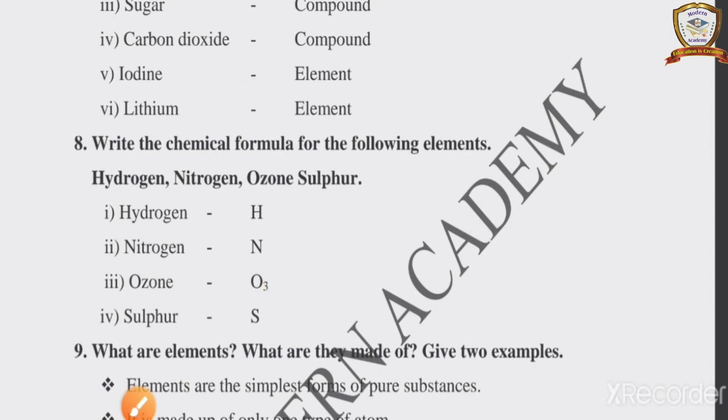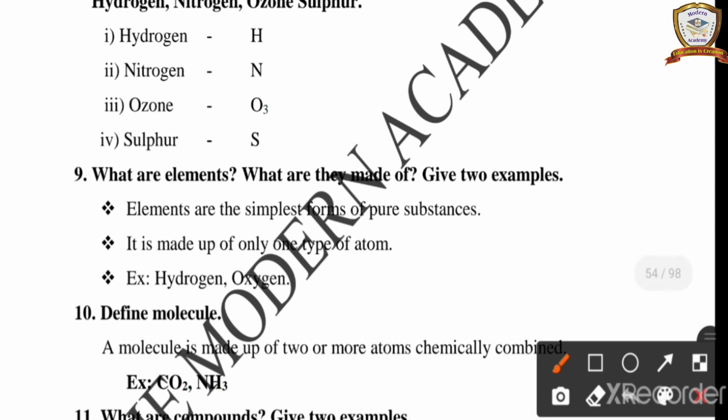Next question, what are elements? What are they made of? Give two examples. Elements are the simplest form of pure substance. It is made up of only one type of atom. Example, hydrogen and oxygen.